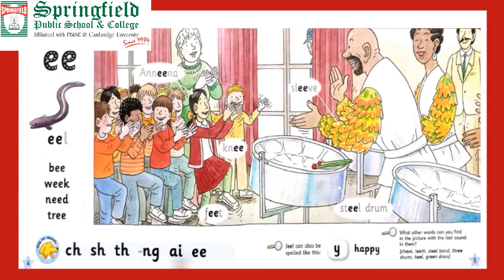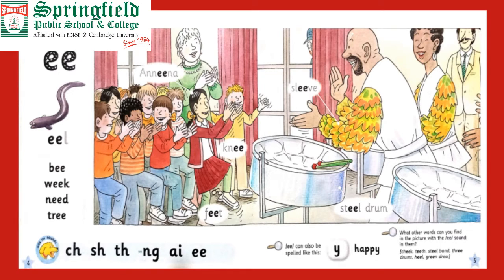Today we are going to revise the E digraph. There are two E, it makes the E sound. Now look at the picture. On the left side, have you seen the girl in the red dress? Her name is Anina. There are two E. E, na. Anina. She is clapping. It's her hands. She is clapping with her hands. It's her elbow.